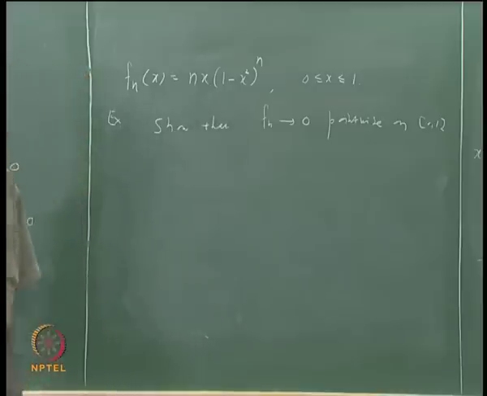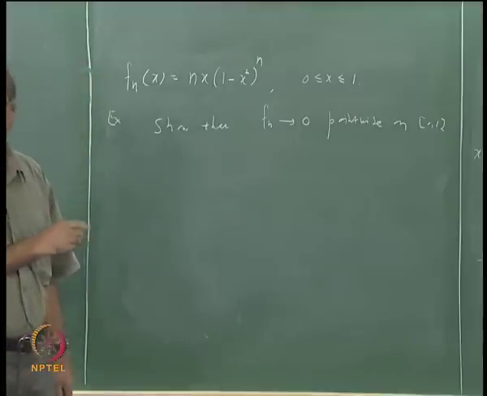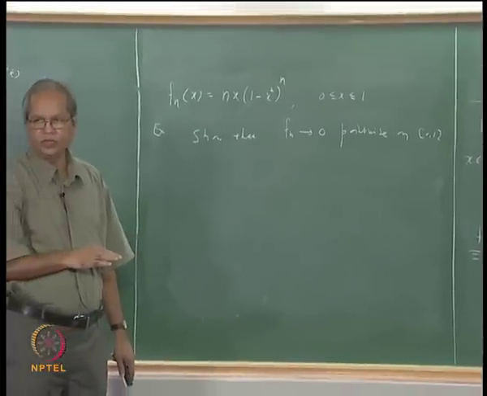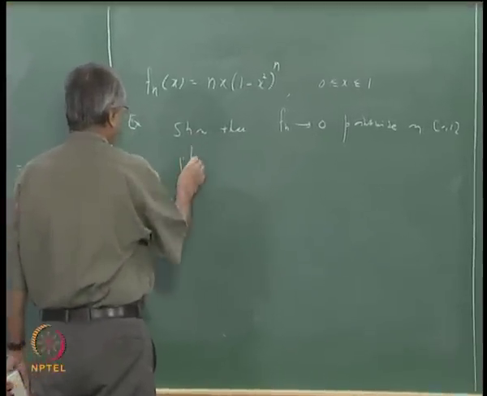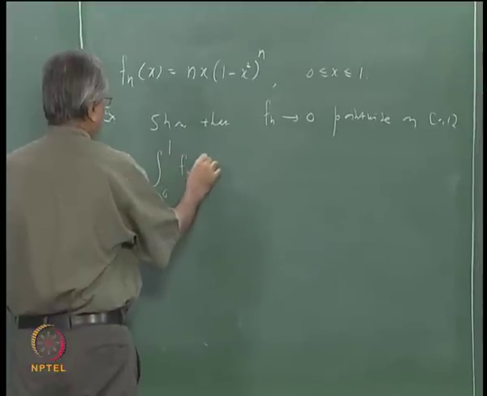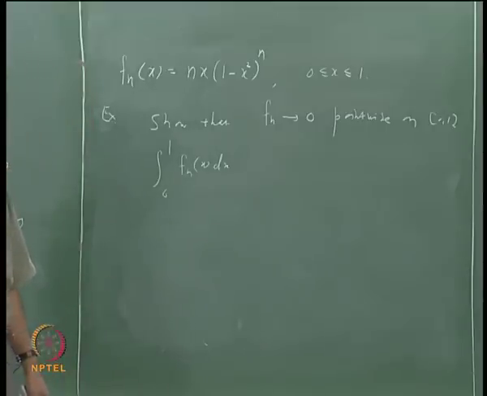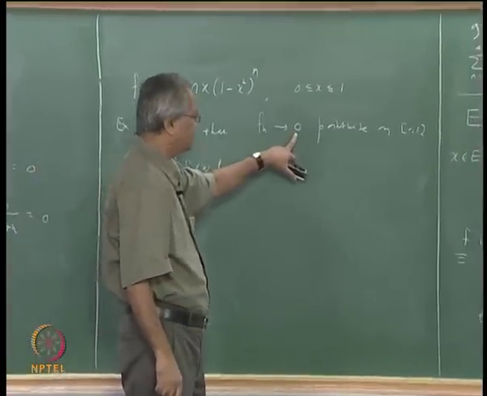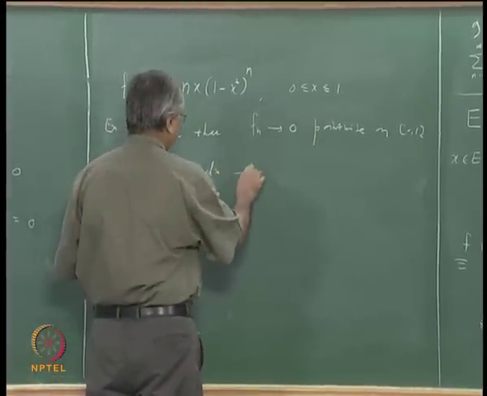And remember this is a continuous function on 0 to 1 and hence Riemann integrable. So the integral from 0 to 1 of fn(x) dx exists, but this does not go to the integral of the limit function, which will be 0.